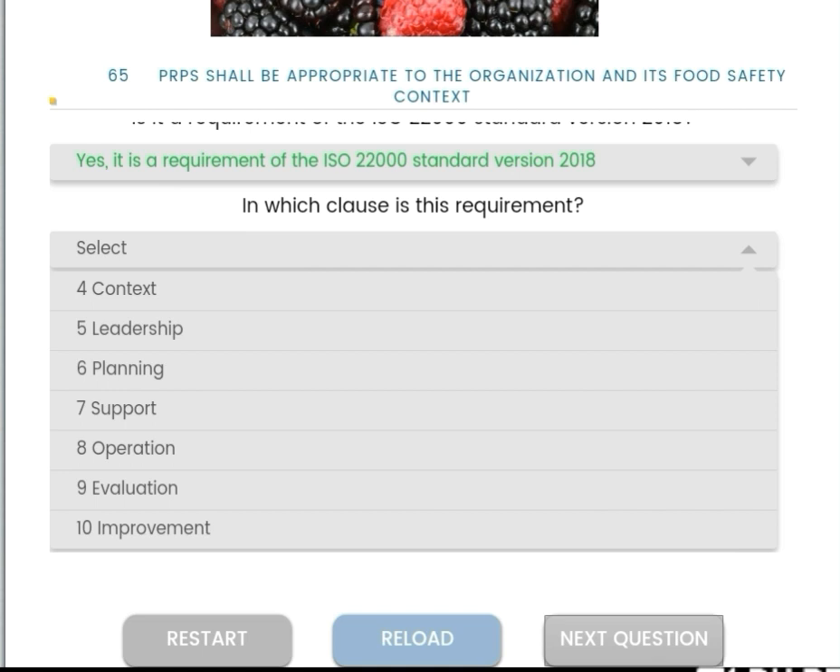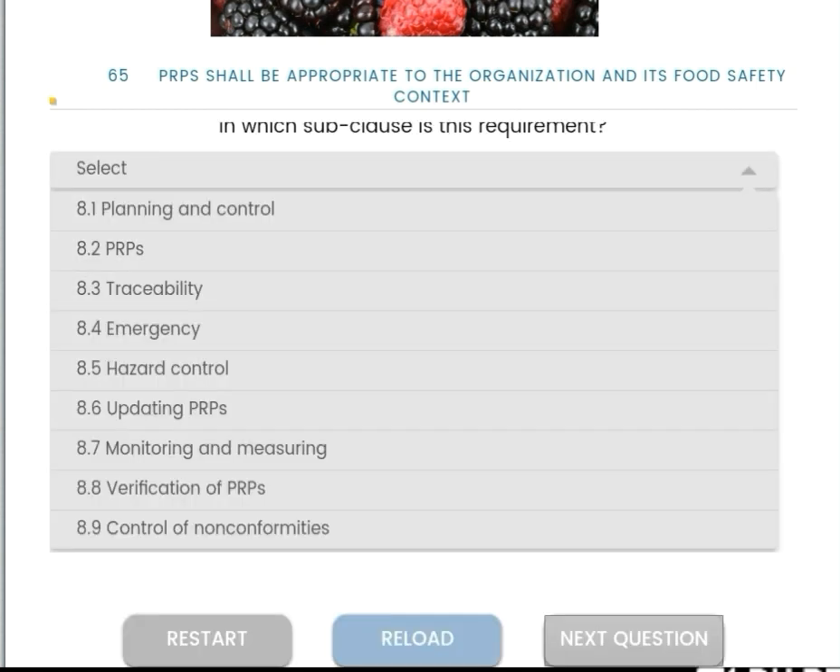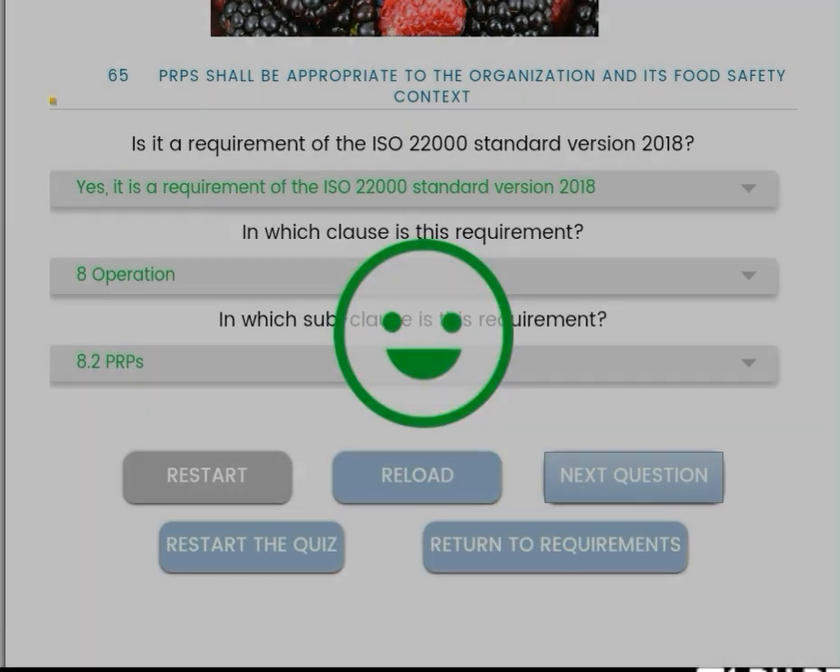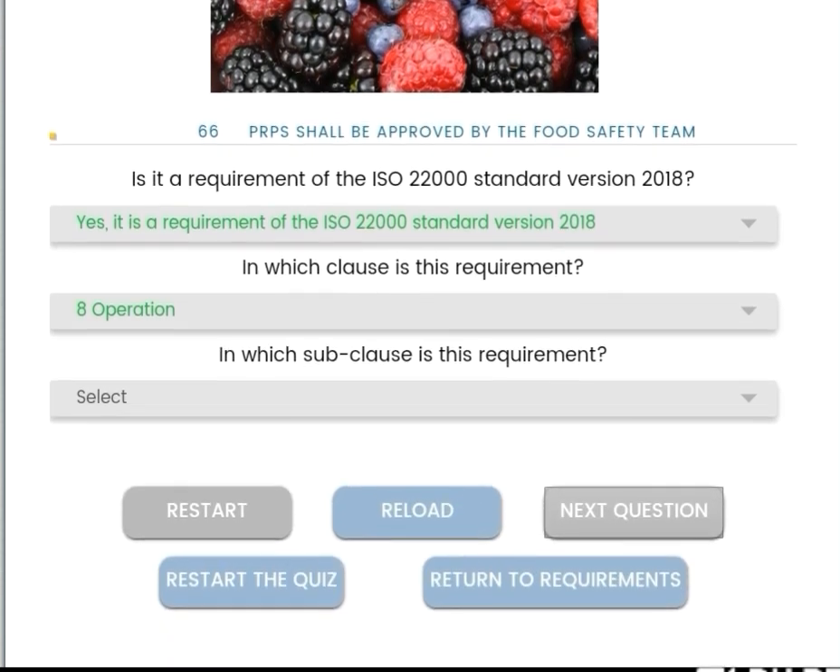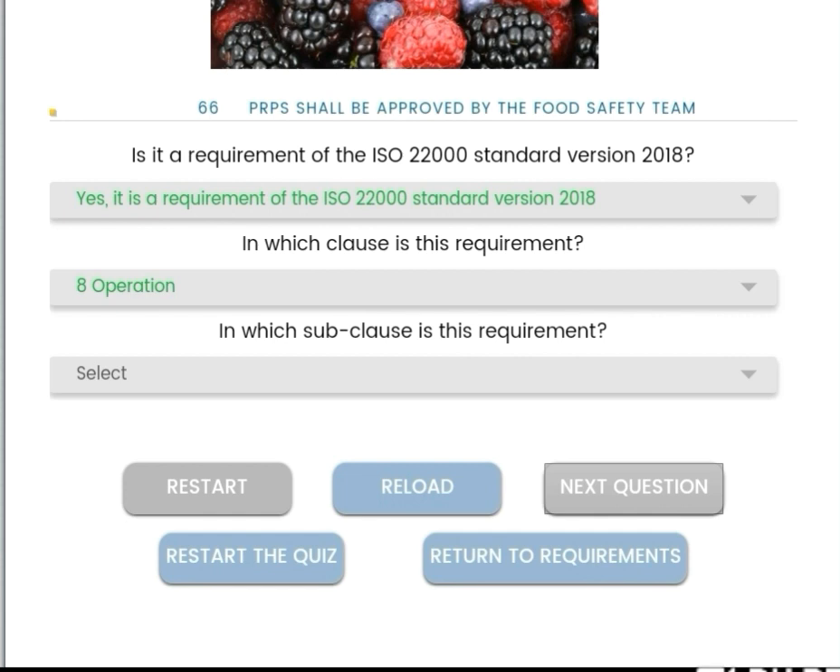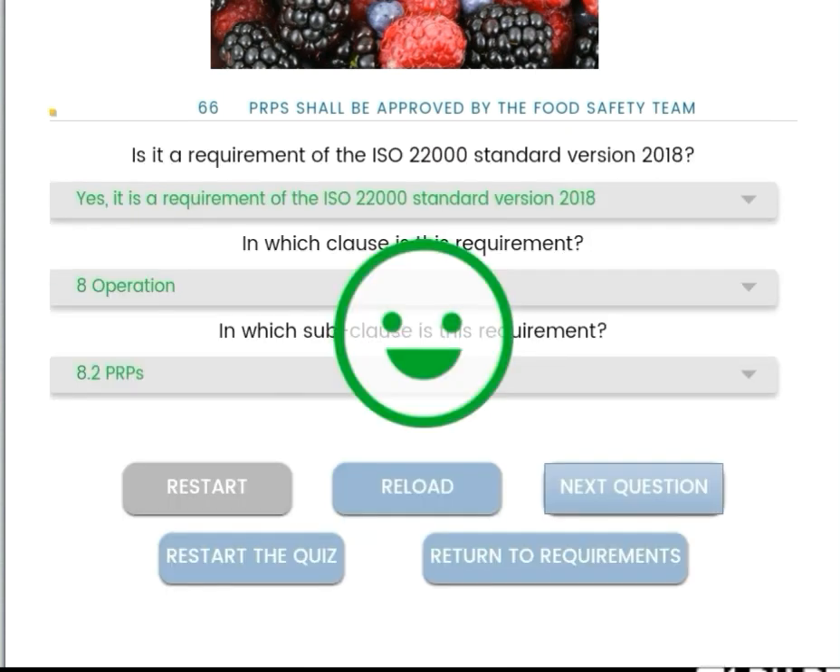Then the clause number is operation, the subclass is PRPs 8.2. Next, what is the PRP shall be approved by the food safety team? Yes, it is a requirement, and the clause number is 8, and the subclass is 8.2